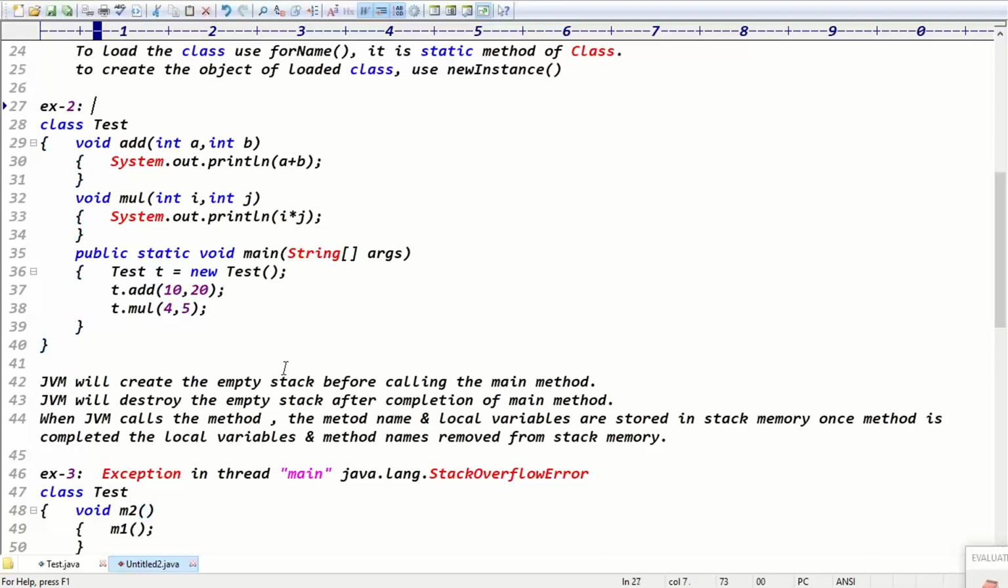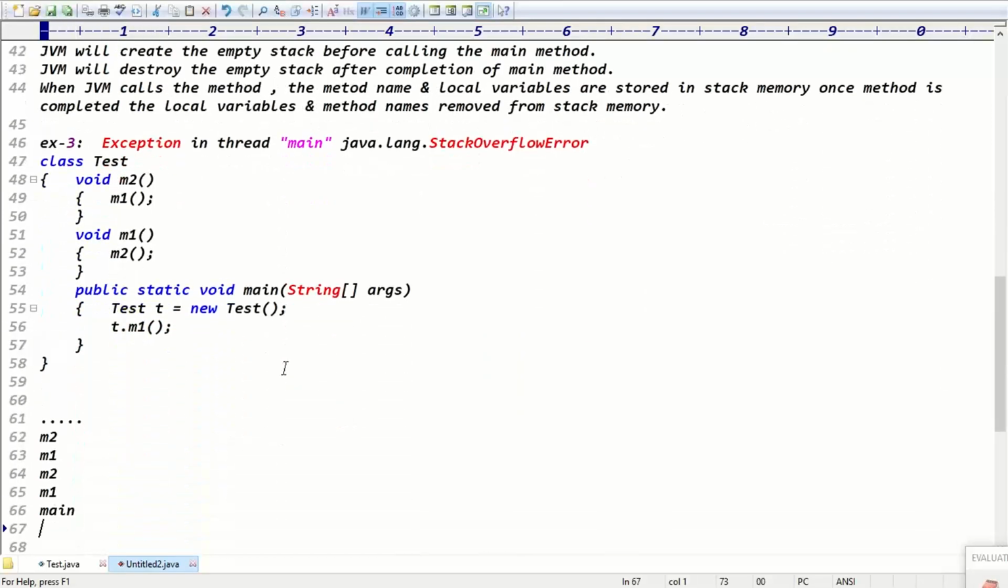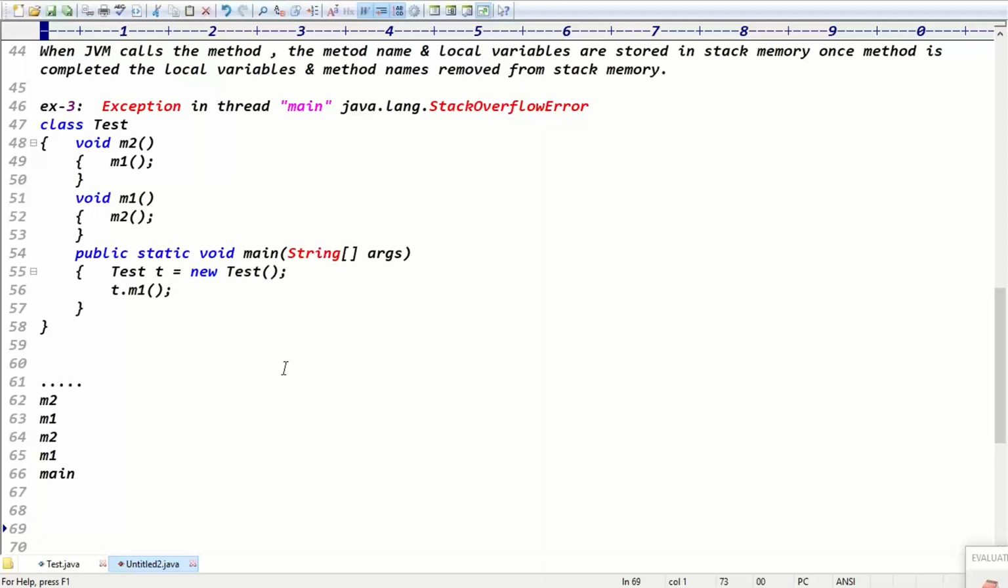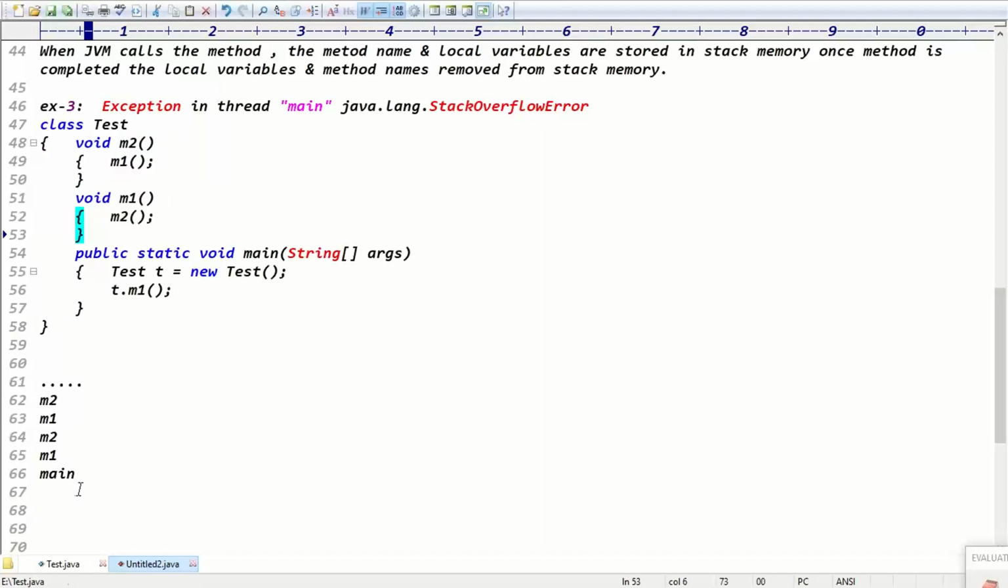The second example is the stack memory working. Who will create the stack memory? Who will destroy the stack memory? What is the stack memory holding? This is the information about the stack memory, guys. Third example: exception in thread main, stack overflow error, because when you call methods recursively, one method is calling another method, and they keep calling recursively. Then we'll get stack overflow error, right?